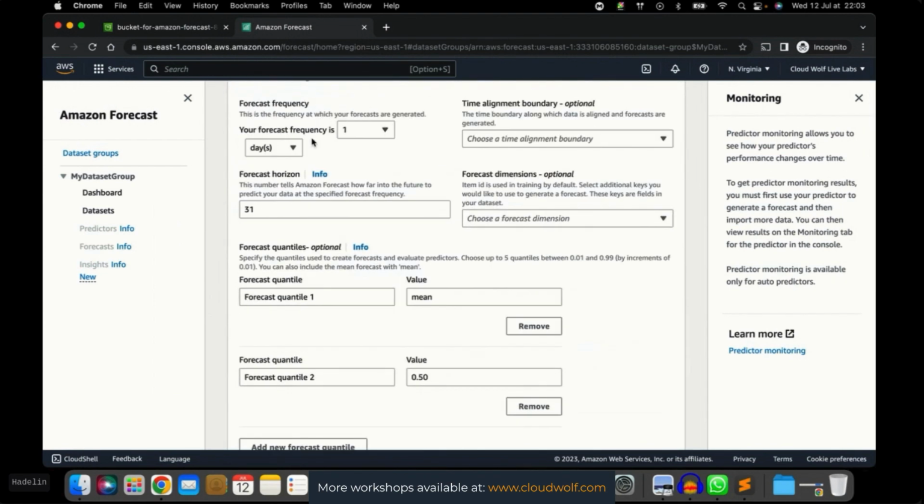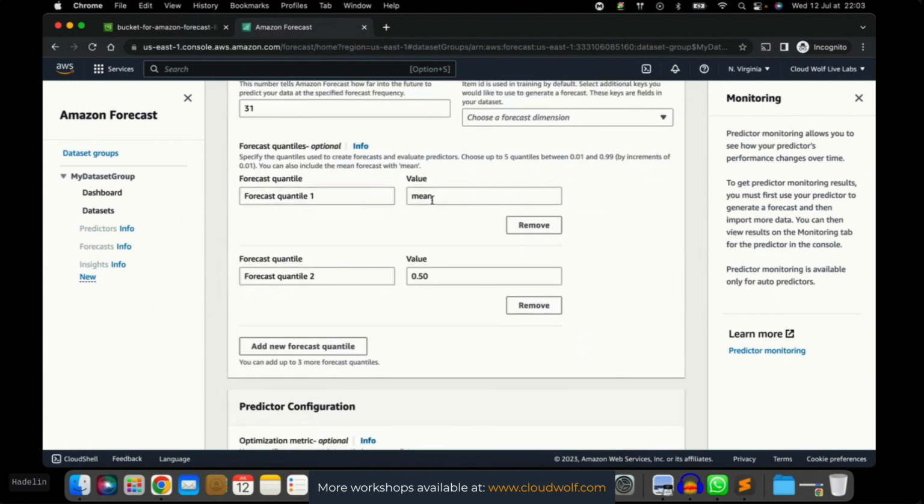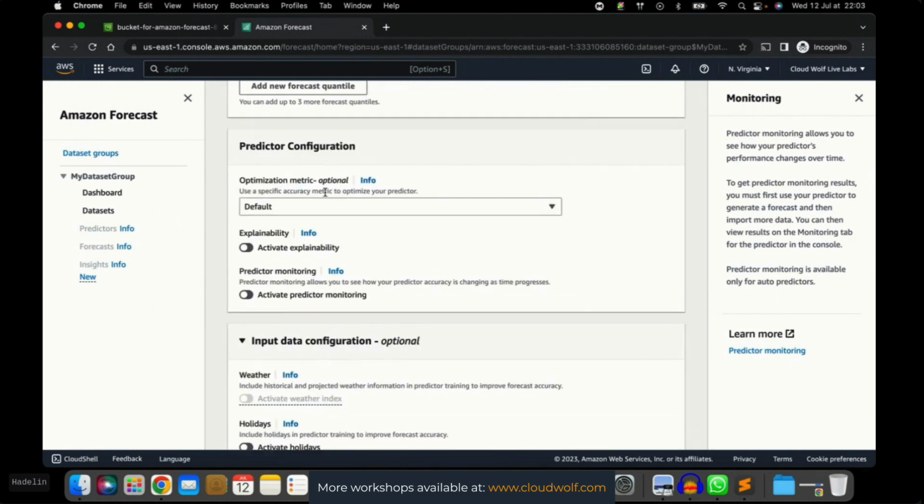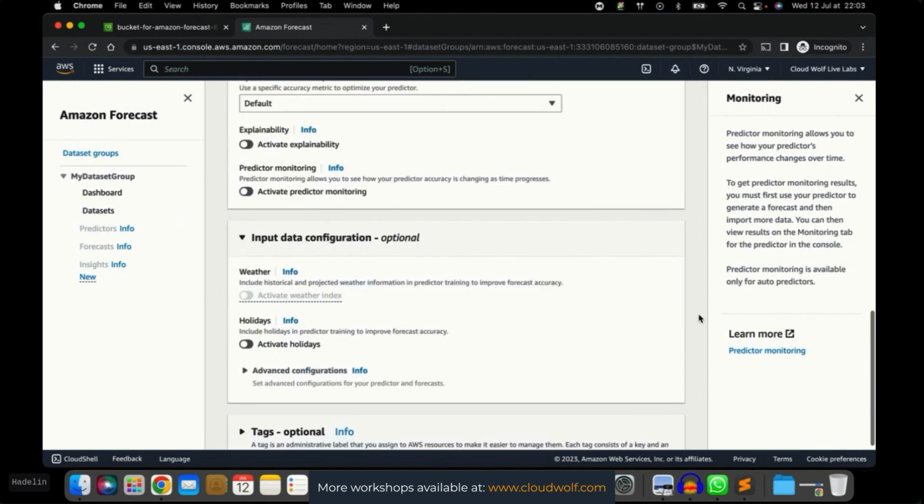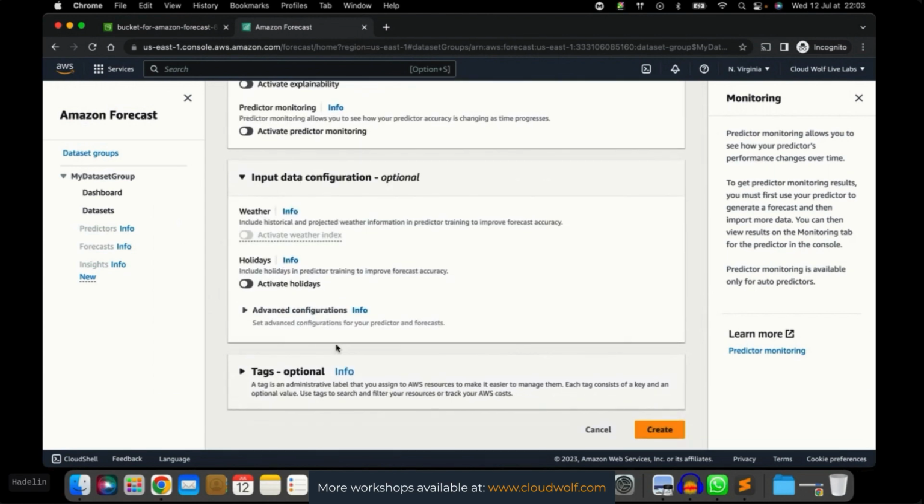Make sure to choose a frequency of 1 day, a forecast horizon of 31 days, just the two quantiles, the mean and the median, the default optimization metric, or the RMSE if you want, and no holidays for the input data configuration. Is everybody ready to create and train the predictor?